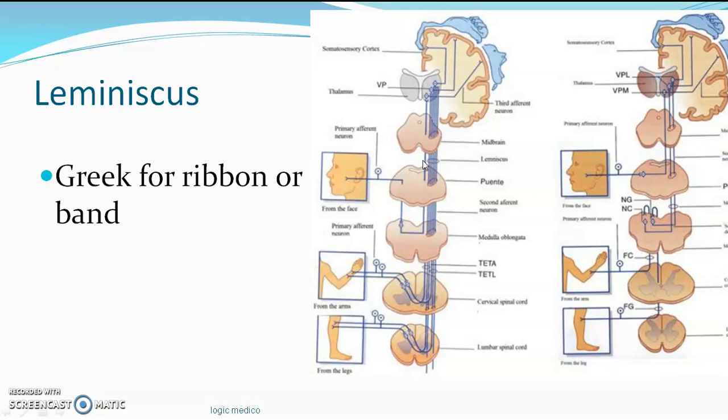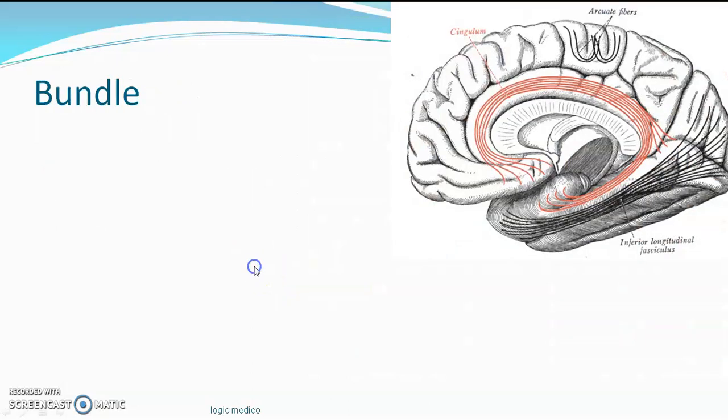Okay, the spinothalamic tract is called the spinal lemniscus. Spinothalamic, connecting the spinal cord to the thalamus, is called the spinal lemniscus. The sensation from the face is carried by the trigeminal lemniscus. Okay, and auditory information is carried by the lateral lemniscus from the cochlear nucleus, superior olivary nucleus, and the lateral lemniscus nucleus, that is called the lateral lemniscus. The auditory information reaches the auditory cortex. So lemniscus is nothing but synonymous with the tract.